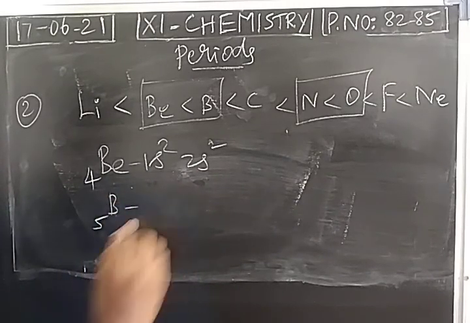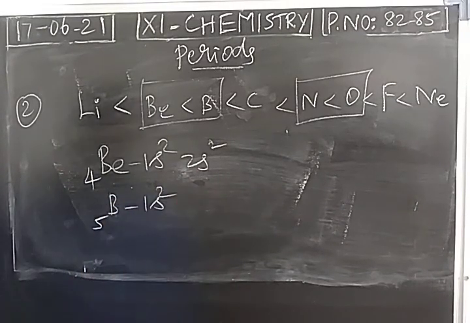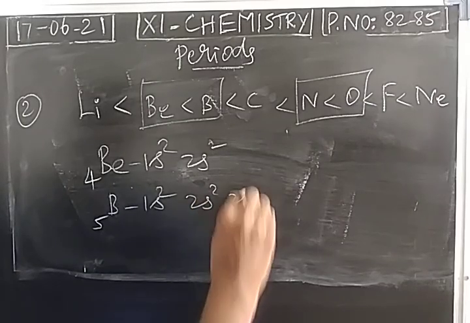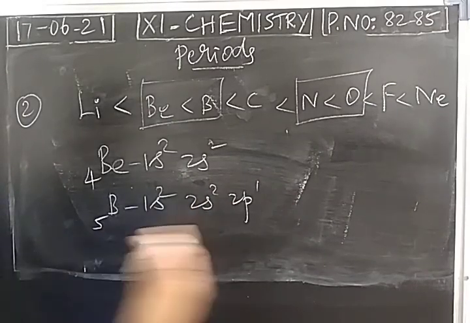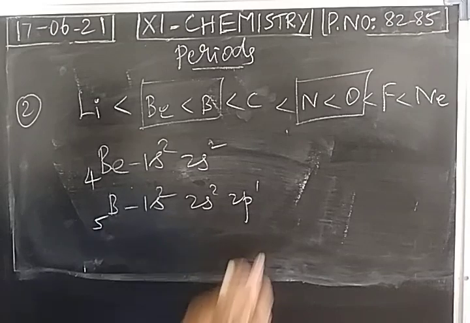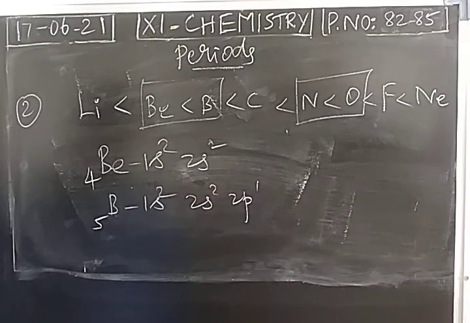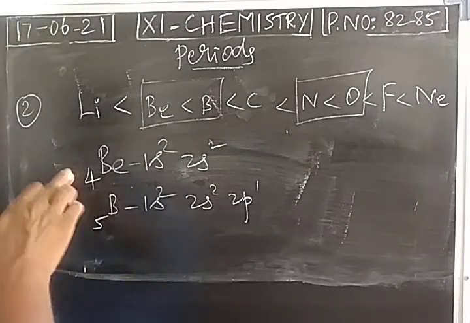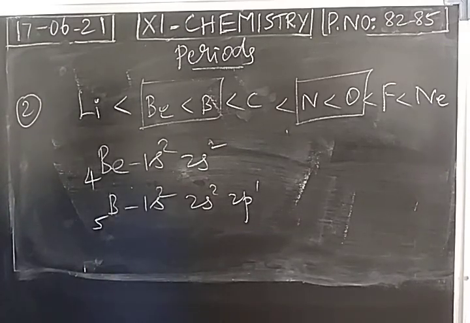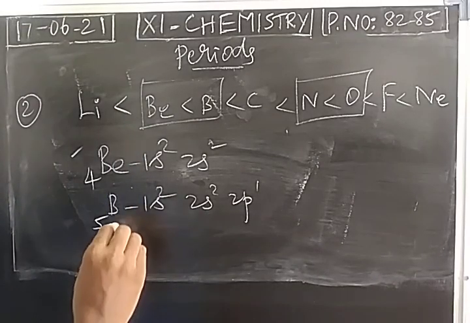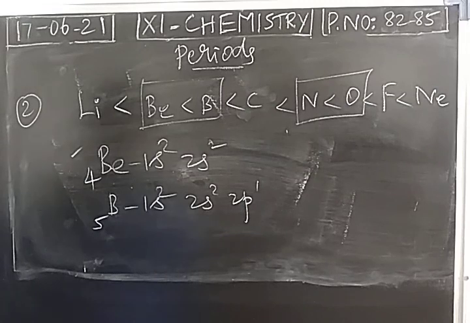Boron with atomic number 5 has the electronic configuration 1s2 2s2 2p1. So boron does not have a completely filled electronic configuration. We know that a half-filled and completely filled electronic arrangement will lead to stability. Any atom with a half-filled or completely filled arrangement will be stable. So comparing beryllium, boron is not a stable one. Beryllium is a stable atom due to its completely filled electronic arrangement.